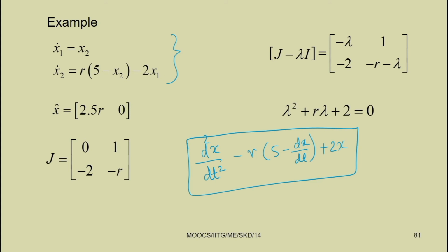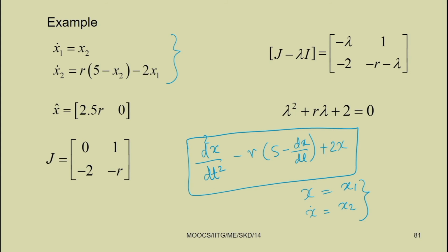Here we have taken x equal to x1 and x dot equal to x2, that is, displacement equal to x1 and velocity equal to x2. So, you can write the equations x1 dot equal to x2 and x2 dot equal to r into 5 minus x2 minus 2 x1.